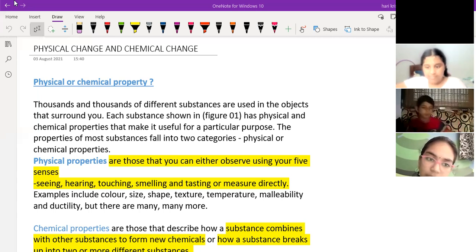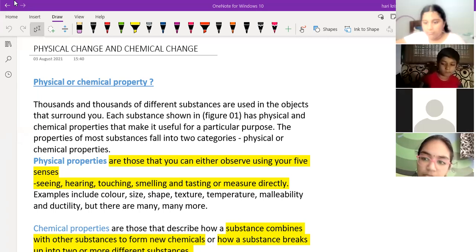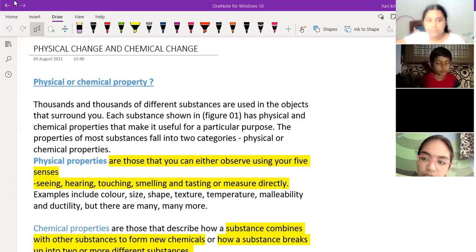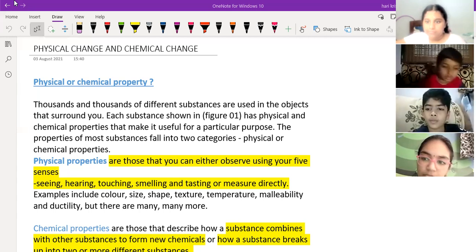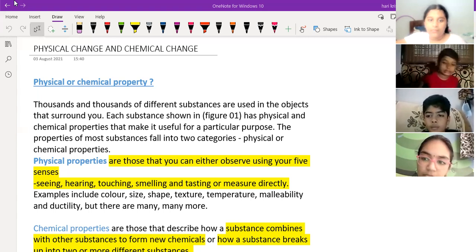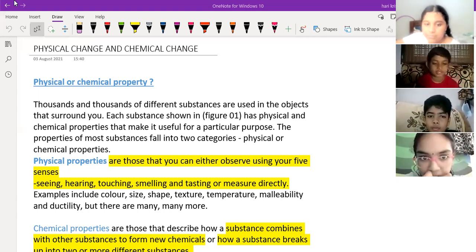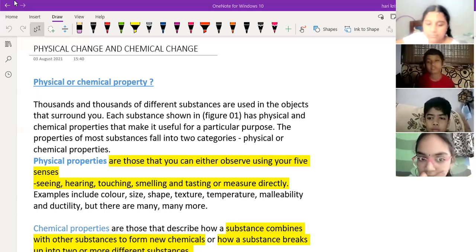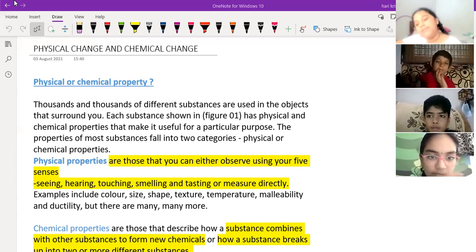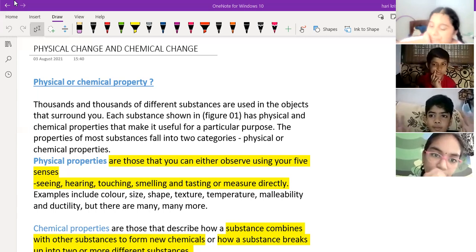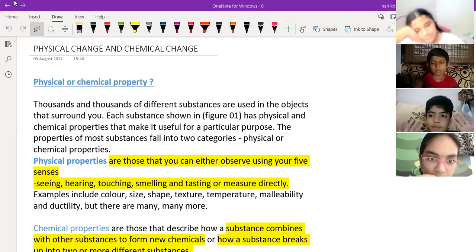Okay. So what is the meaning of physical change then? Physical changes are nothing but changes in the physical properties. Then what are the physical properties? Those properties which we can observe by using our five senses, whether it's a living or non-living thing. Those properties which can be observed by using our five senses are the physical properties.